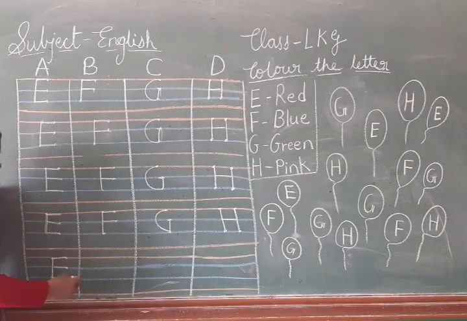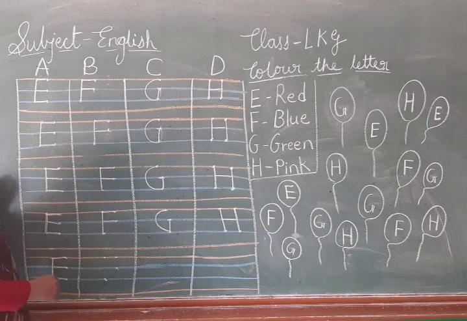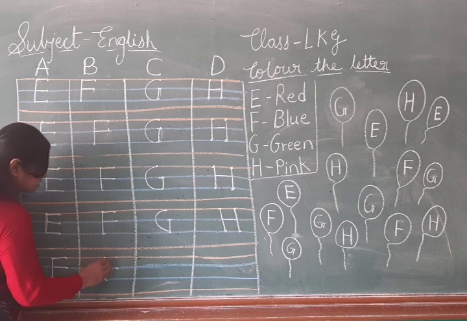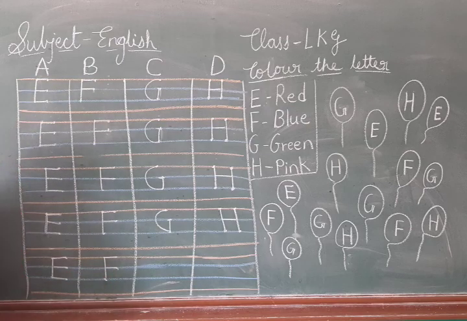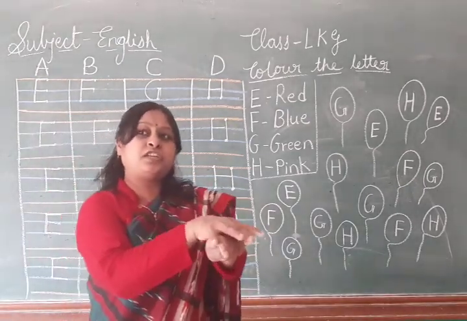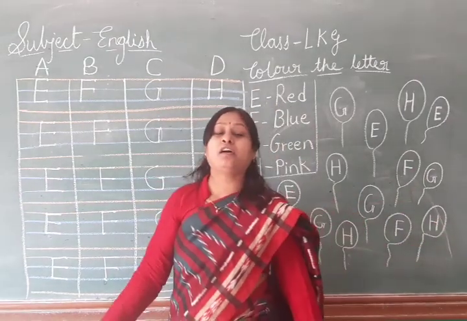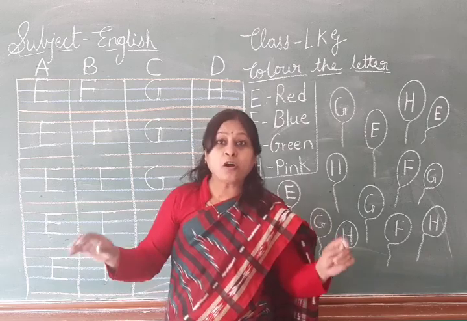Okay, after E, which letter will come? Letter F. So, how you will write? Standing line, sleeping line, and then sleeping line. Which letter is this? F. F for fish, F for fun, F for frog.